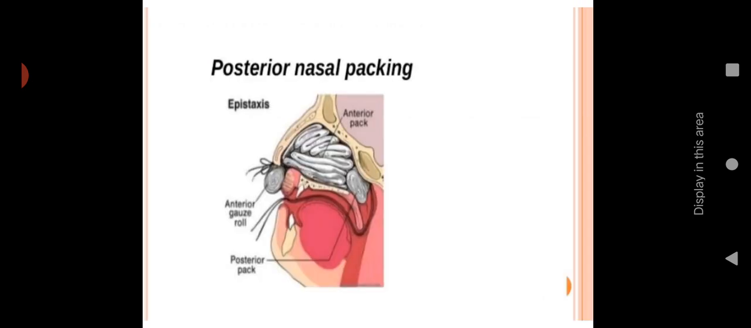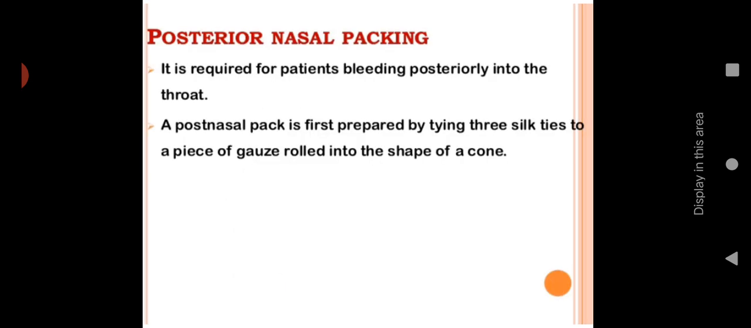So you can see in the picture, okay, three ties you can see: posterior pack, anterior pack, and anterior ghost rod. So like that, three ties will be there. So with the help of these ties, you can do this posterior nasal pack. You can search YouTube videos and see how they are doing the posterior nasal pack.